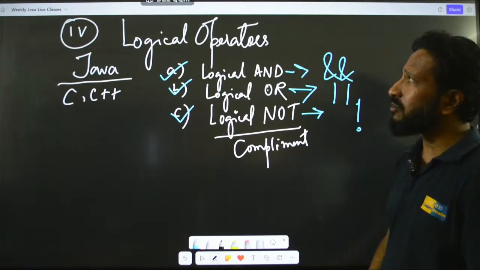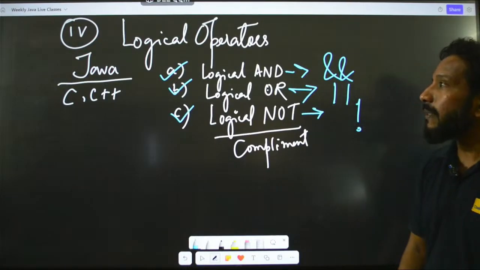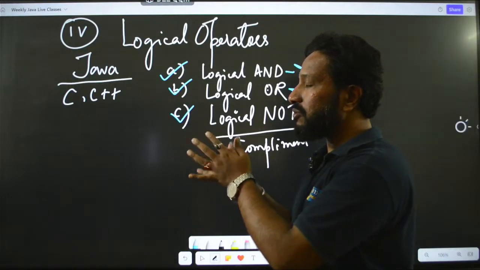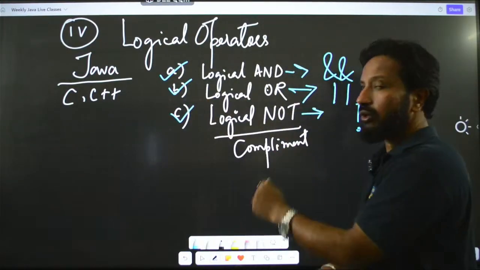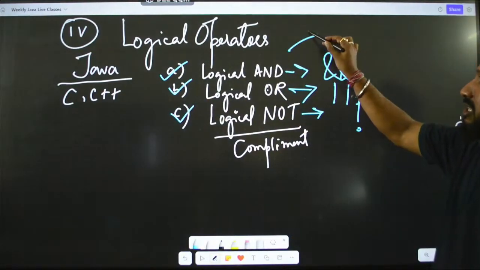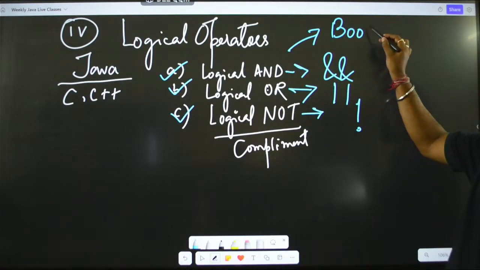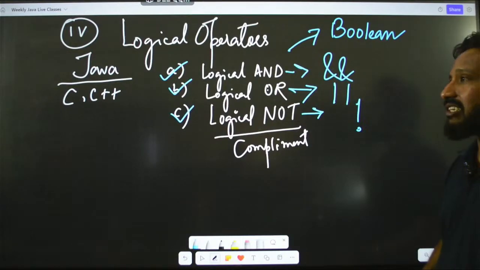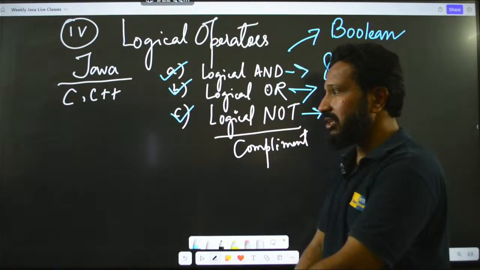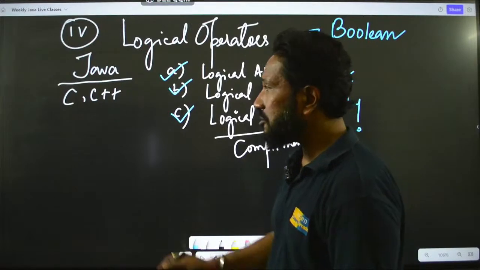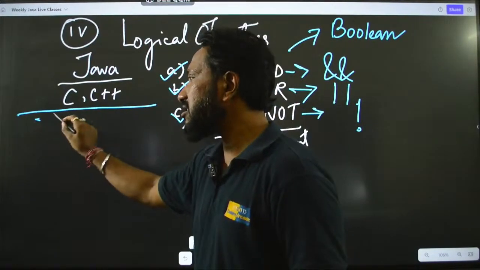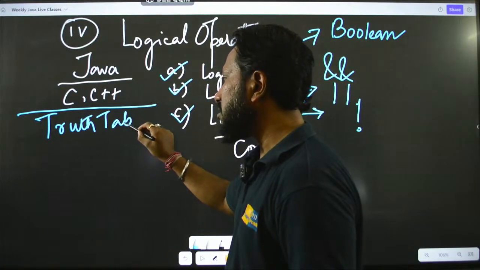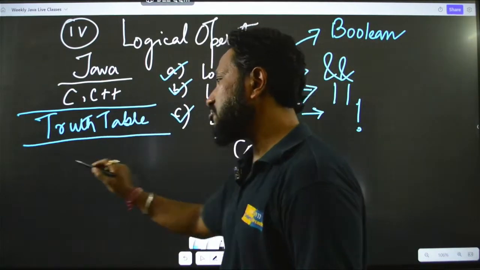Now, you might be wondering where do you use this? I will tell you, when you have to compare 2-3 values and then you have to come out to a result, that is actually done using logical operations, and they are also sometimes known as Boolean. For that, you have to remember a very specific truth table. I will give you the truth table, and I hope you have learned this in your engineering. I will give you the truth tables so that you can follow along properly. So, let us take the truth table for AND.